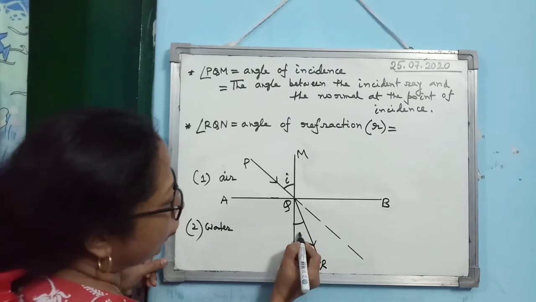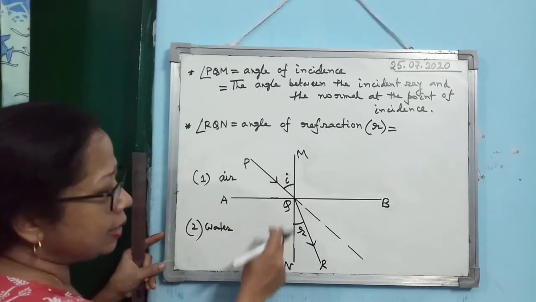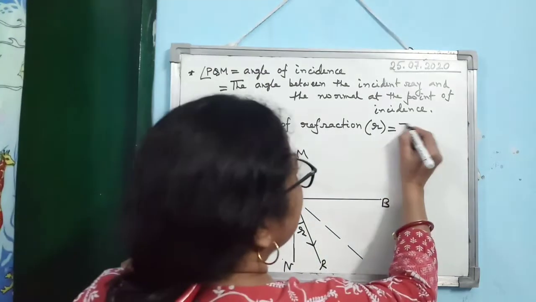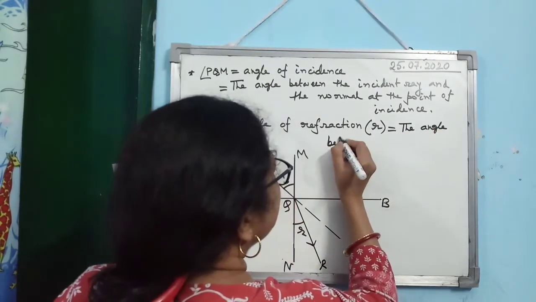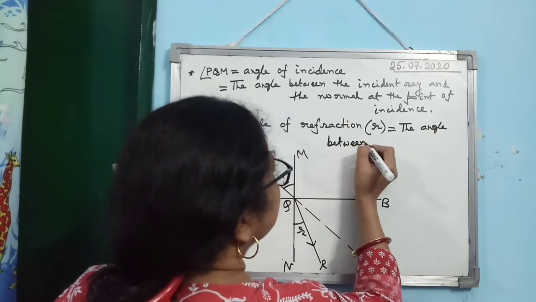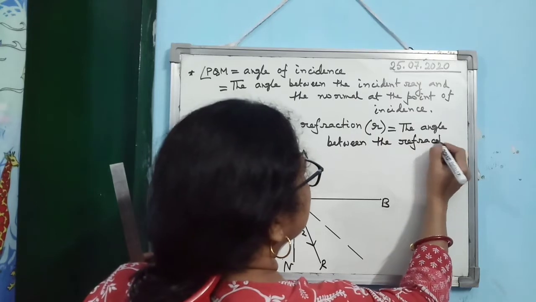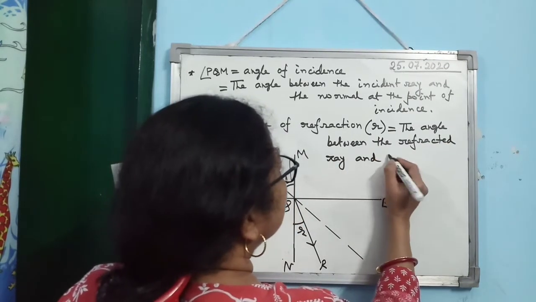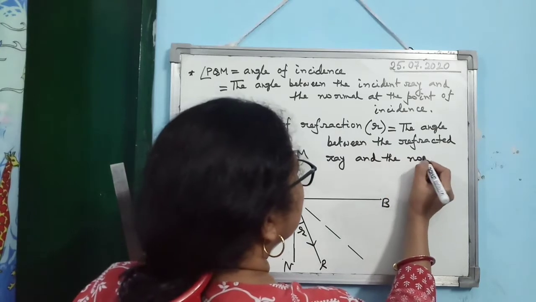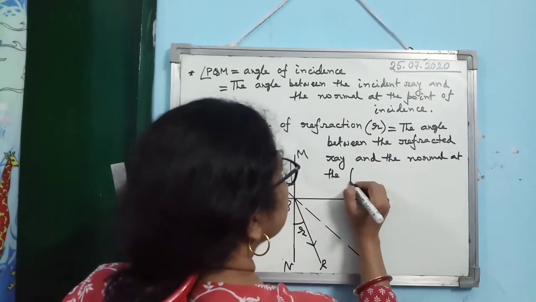This is angle of refraction, angle between the refracted ray and the normal. So what is angle of refraction? The angle between the refracted ray and the normal at the point of incidence.